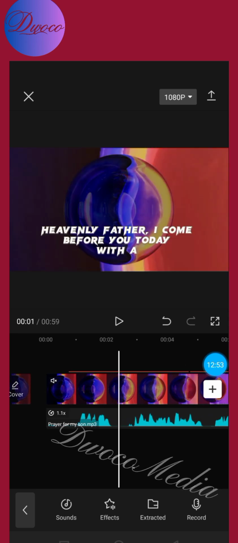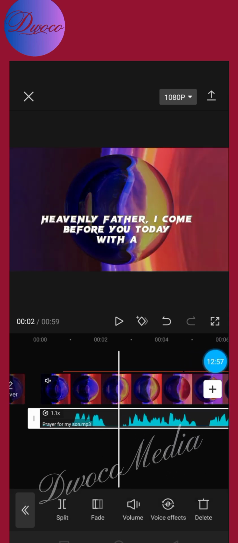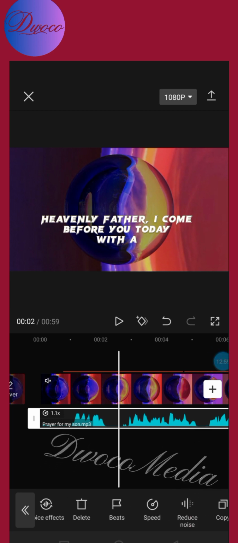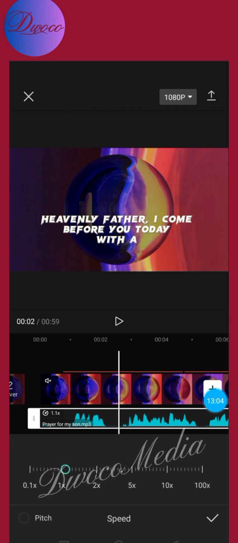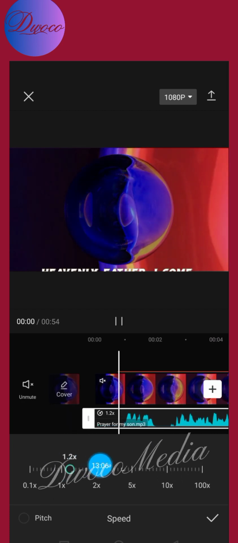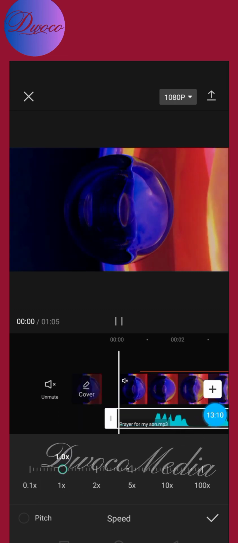Click on it, and then you see somewhere, if you drag towards it, you're going to see speed. You can see speed here. All right, look at that speed. Click on it, and then drag this ball. I have to take it to 0.1. You can see it's on 0.1 right now. Then click this. Now let's listen to it again.